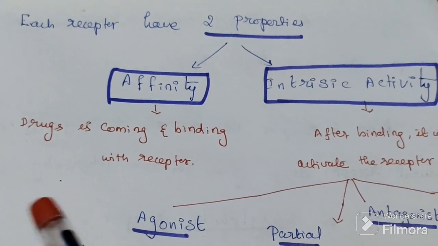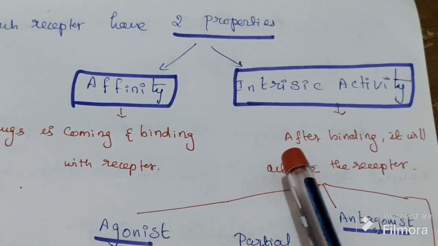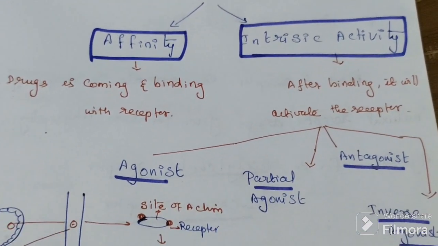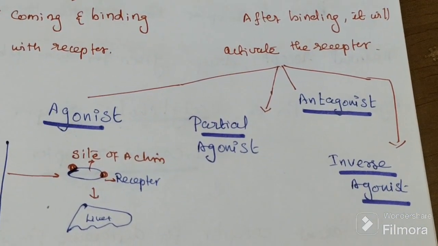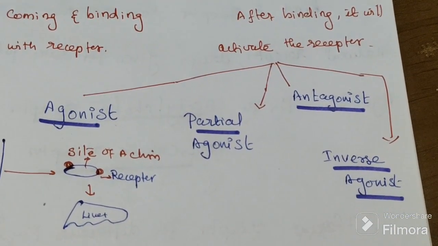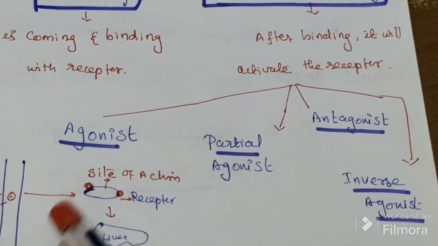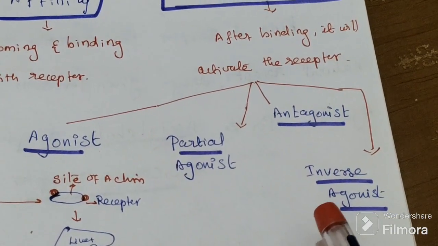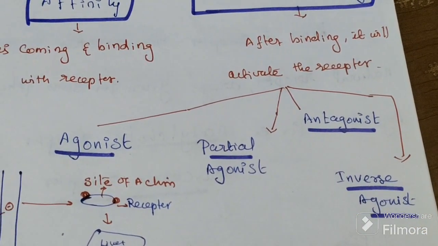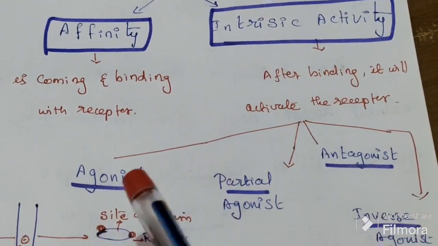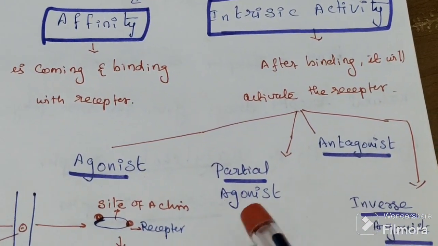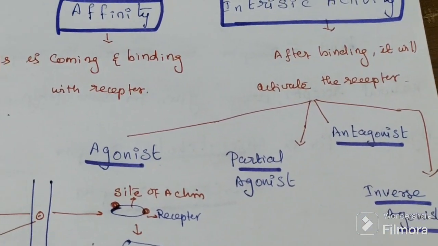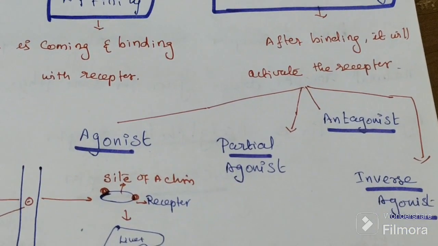So, summary: affinity is when drugs come and bind; intrinsic activity is the activation of that receptor. Next, based on the intrinsic activity, the drugs are of four types: agonist, partial agonist, antagonist, and inverse agonist. So what are the four types based on their intrinsic activity? Agonist, partial agonist, antagonist, and inverse agonist. Based on their intrinsic activity, drugs are of four types.